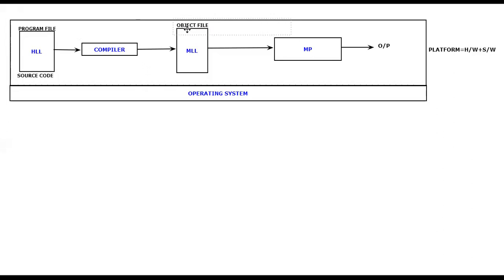Machine level language means, from yesterday's class itself we have understood, it is nothing but the binary language, or in other words it will have only zeros and ones. Machine level language is also called native code. Many a time people will be calling it native code. Let me add that as well. This happens to be the native code. So whatever program you are writing, if it is a source code, the corresponding machine level language is what we are going to call native code.